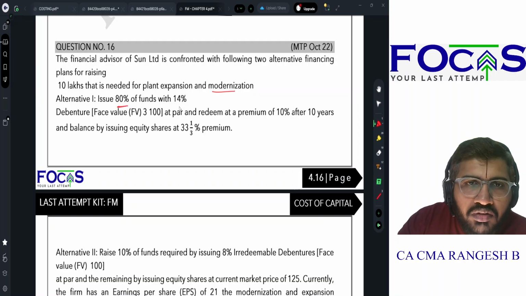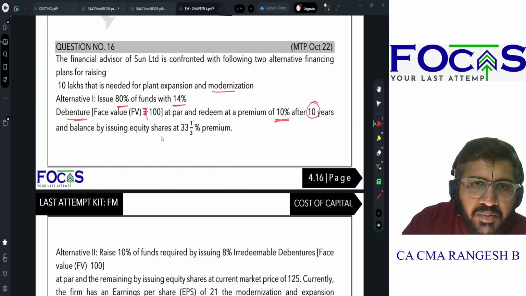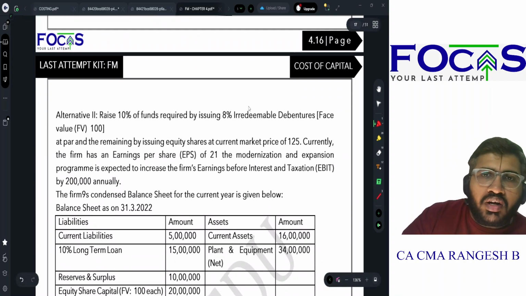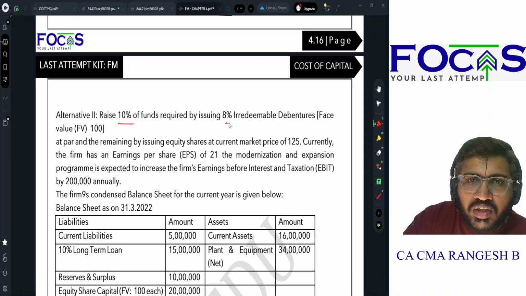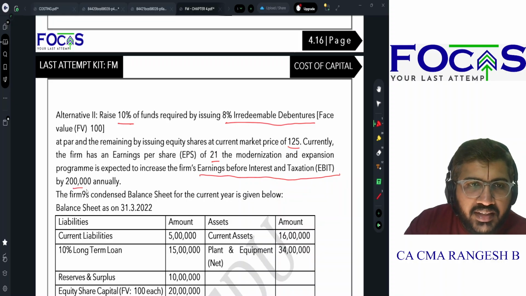Alternative 1: Issue 80% of funds with 14% debentures, face value of rupees 100 at par, and redeem at a premium of 10% after 10 years, and balance by issuing equity shares at 33.33% premium. Alternative 2: raise 10% of funds using 8% irredeemable debentures having face value of 100 at par, and remaining by issuing equity shares at current market price of 125. Currently, the EPS is 21. The modernization expansion is expected to increase the firm's earnings before interest and tax (EBIT) by 2 lakhs annually.